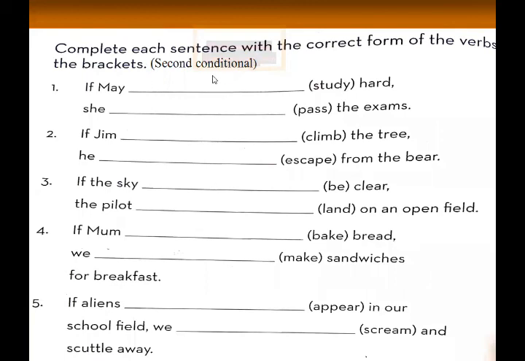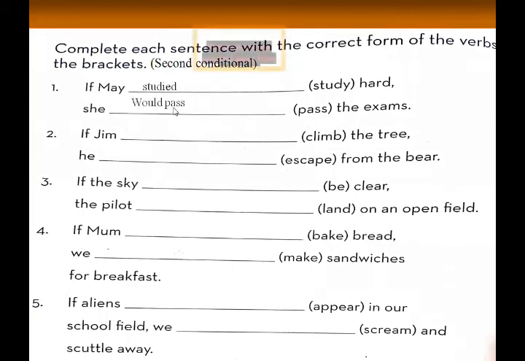Okay, this is the exercise for second conditional sentences. Complete each sentence with the correct form of the verbs in the brackets. I am going to solve sentence number 1 for you. The remaining you will do on your own. Understand? If May studied hard. Studied is the past simple form of the verb study, and she would pass the exam.